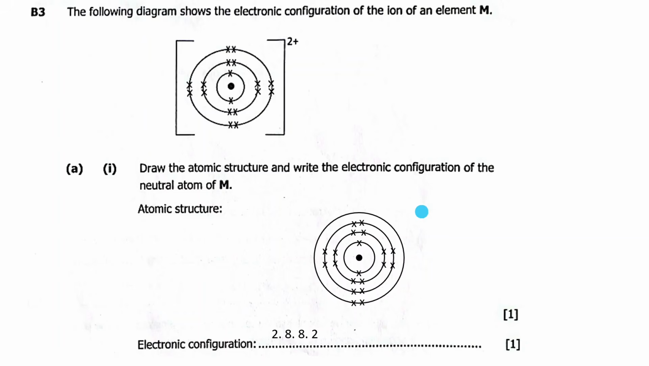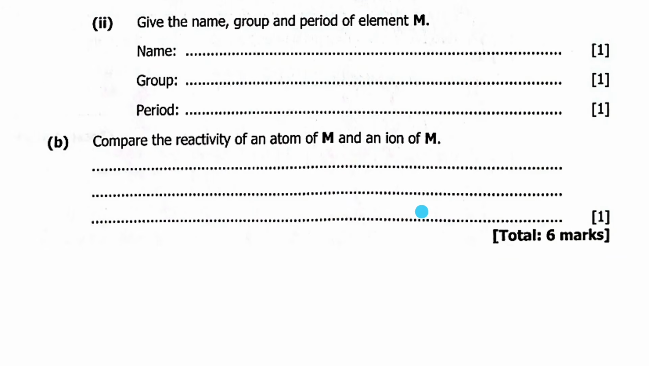All right, so let's move to the next question. Question 2. Give the name, group, and period of element M. So this element M is calcium actually. Then the group, it is actually 2. You can even check from the periodic table. Then the period is period 4.